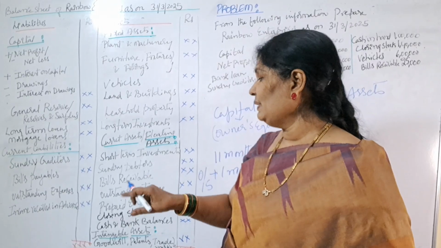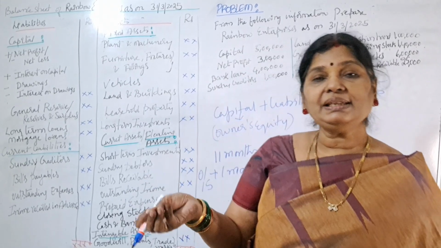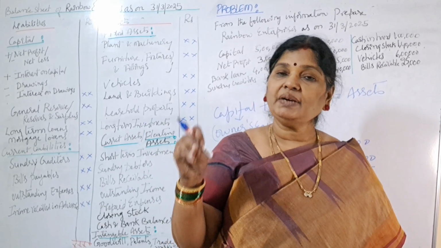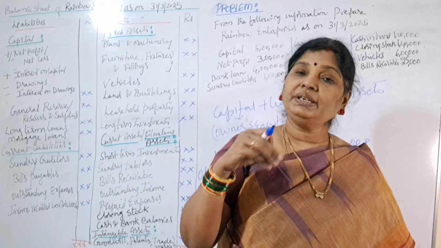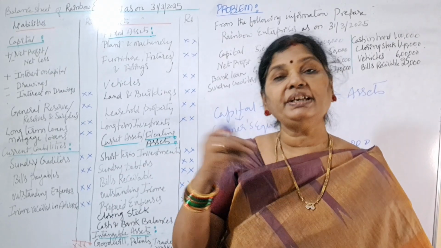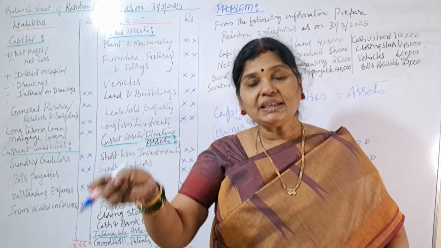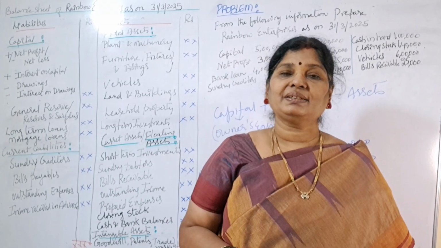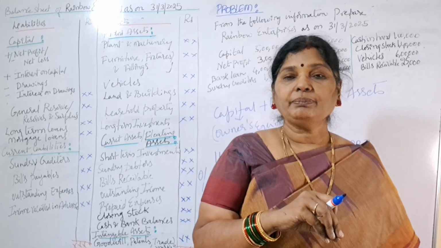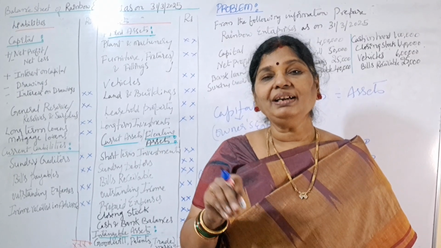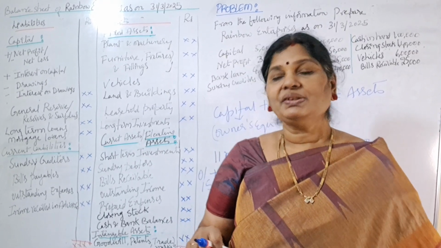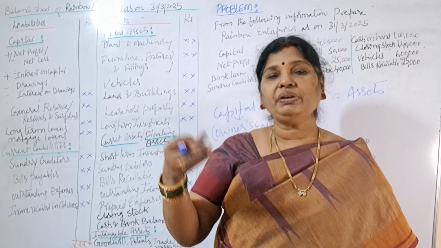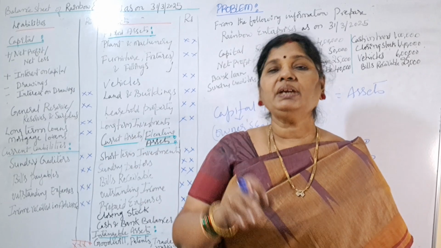Next, sundry debtors means here when we make sales, we make cash sales and credit sales, right? So when we are selling our goods or our services on credit basis, then the people who are receiving our services or our products are called our debtors. If they are taking time to pay our money, means they are asking for credit, then they are called sundry debtors. So sundry debtors also will come under current assets. Why? Because we will recover that amount from them in very near future.